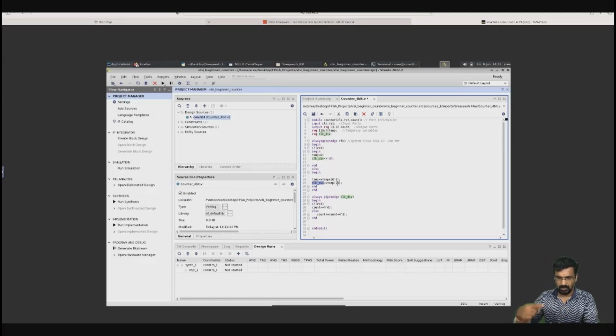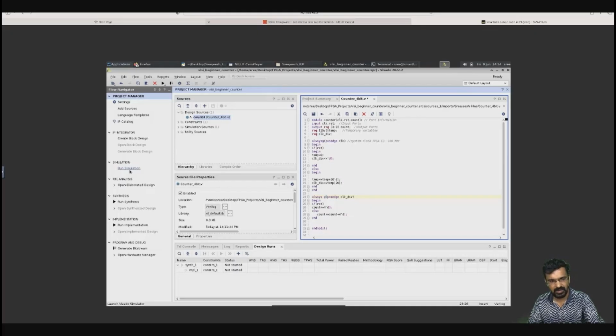So our main clock, the E3 clock, will run. Whenever the 20th bit of the temporary variable toggles, we get a toggle in the clock div. Using that clock div I am trying to count. That's all, nothing very serious about this. This code will also be available in the LMS, so you can practice it. Now you run simulation.